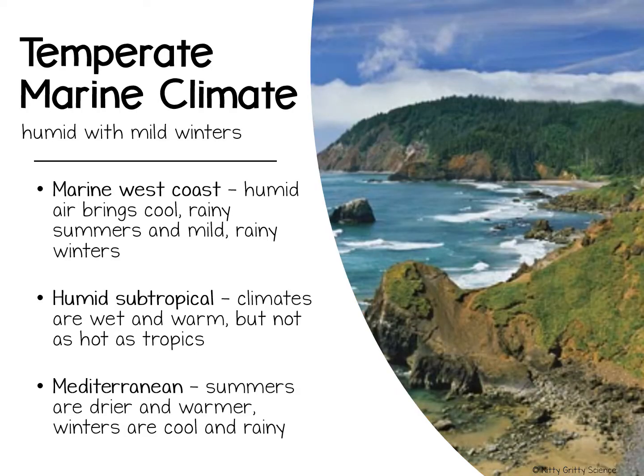Temperate marine climates are humid and have mild winters. There are 3 kinds of temperate marine climates: marine west coast, humid subtropical, and Mediterranean. Marine west coast climates are the coolest temperate marine climates. Humid ocean air brings cool, rainy summers and mild, rainy winters. Mediterranean climates are drier and warmer, and winter ocean air masses bring cool, rainy weather. Summers here are warmer and drier. Humid subtropical climates are wet and warm, but not as consistently hot as the tropics.